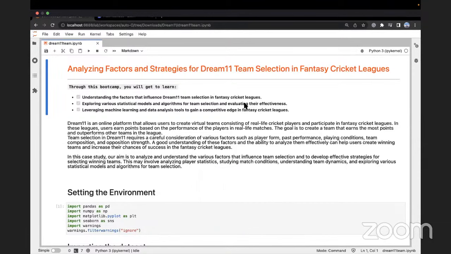So welcome to this interesting webinar on finding out how Python, data science, machine learning, and AI can be used to design the best Dream 11 team so that the Dream 11 platform can be used and you could make money, honestly. And how are the different data science concepts stitched together to create a model like that?